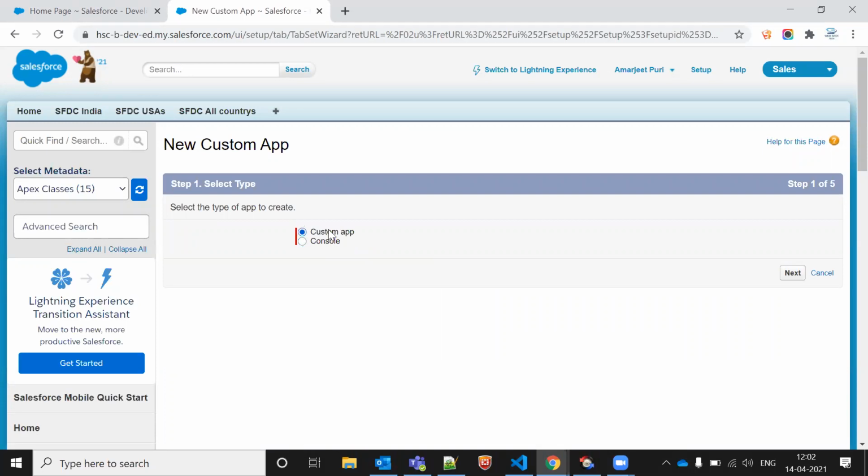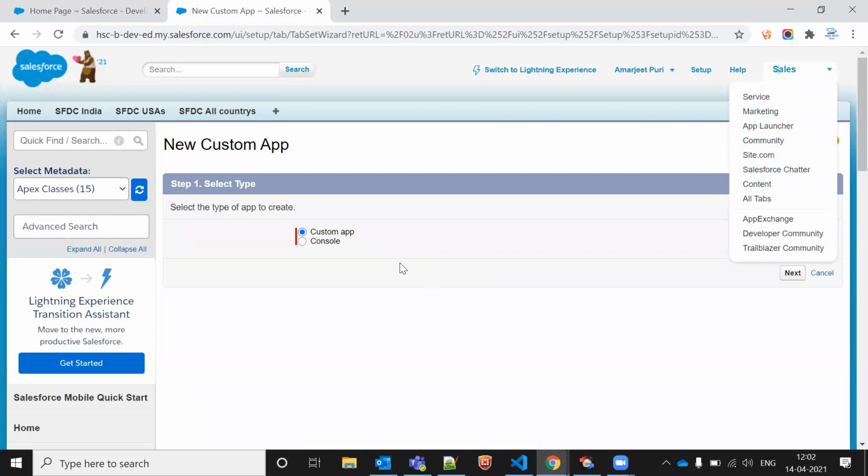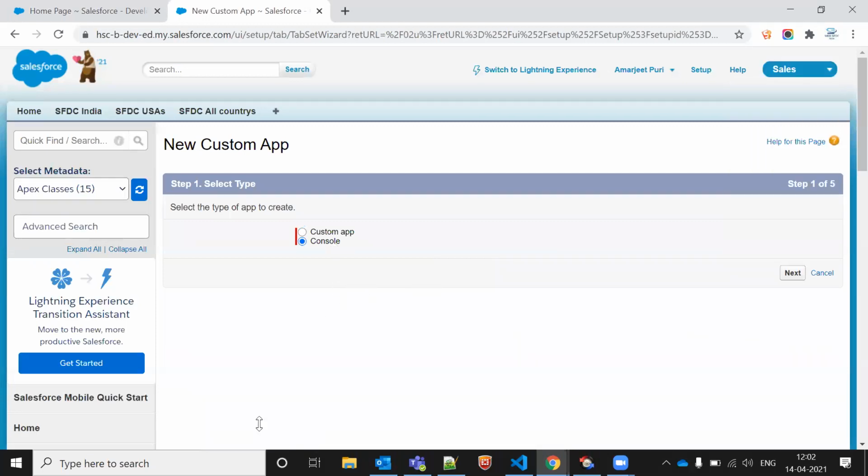We know about the custom app. If you are going to create a custom app, we can create the application from custom app. We have one more option, which is the console. For that, we'll click on the next button.